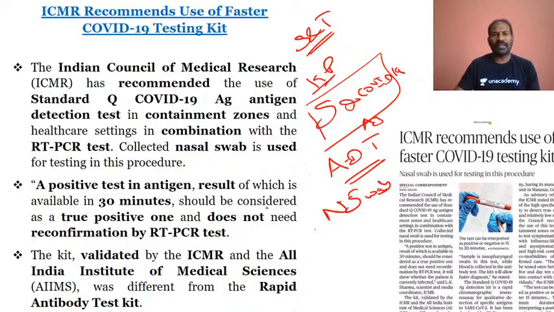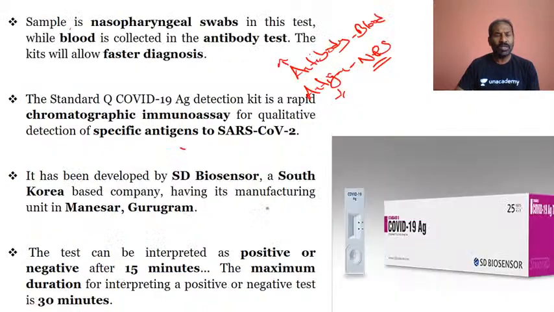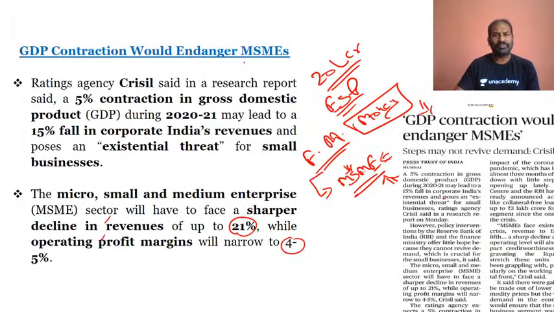And this again is science and technology. We have looked at what the ICMR has recommended, that is the Standard Q COVID-19 Ag antigen detection test. Once we go ahead with that, there is no need for the RT-PCR test. Then you have another test, for the antibody, which would be taken by taking blood samples. But the standard COVID-19 antigen test is by taking samples from nasopharyngeal swabs, not the blood test.